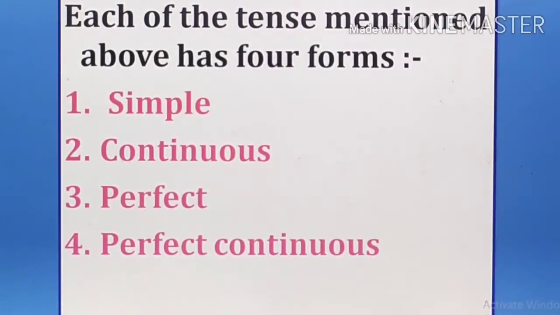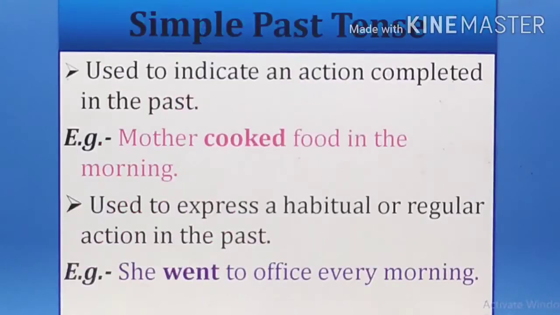As present tense was subdivided into four parts, that is simple present, present continuous, present perfect and present perfect continuous, similarly the past tense is also divided into four forms: simple past, past continuous, past perfect and past perfect continuous tense. The simple past or the simple present is also called the indefinite tenses. So now let's start with the simple past tense.